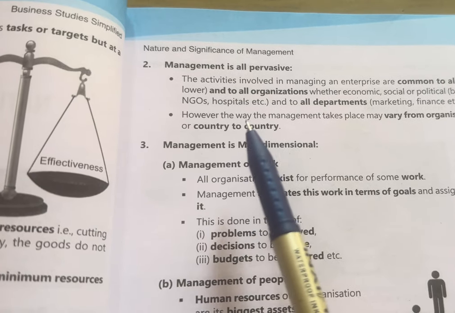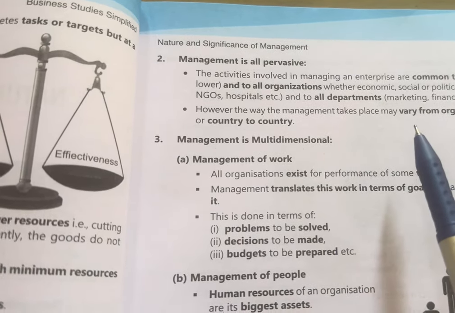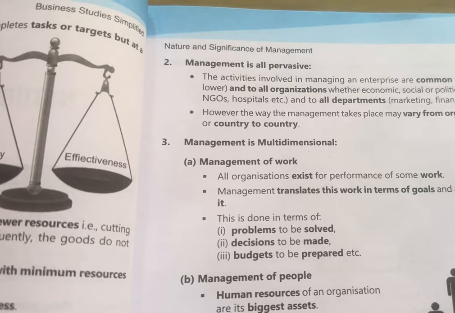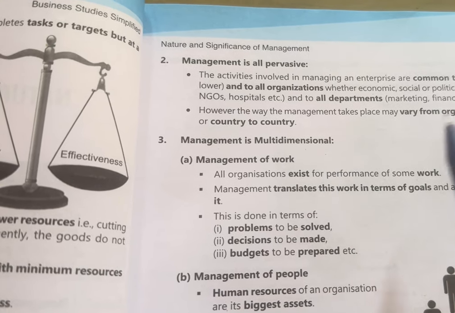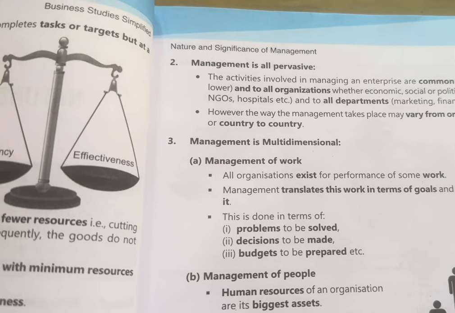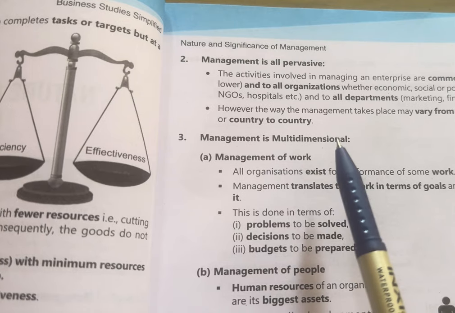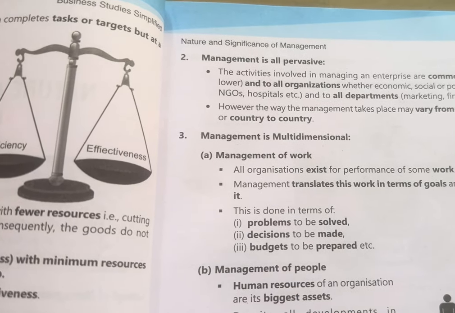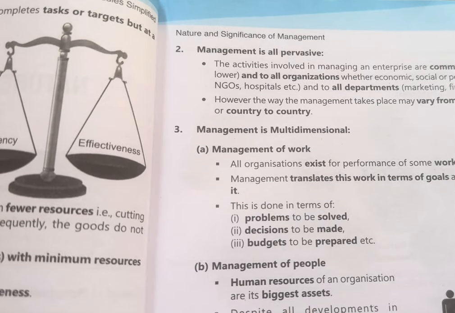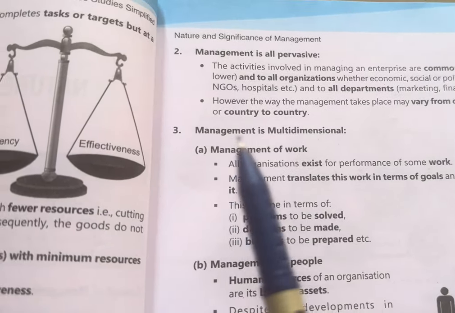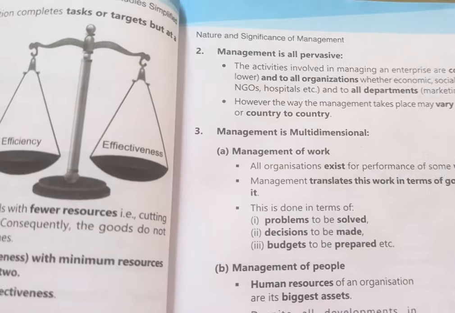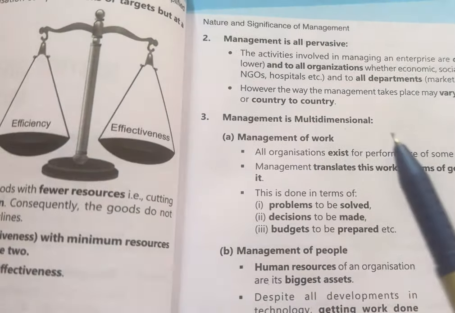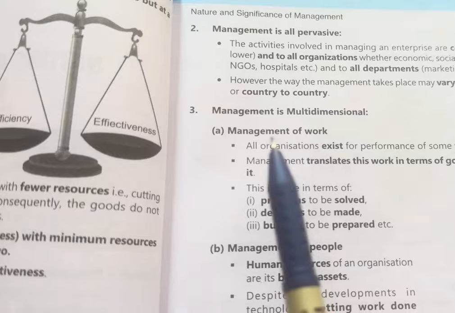However, the way the management takes place may vary from organization to organization. It means the way management works depends on the organization or country. In different organizations, management works differently, and it depends from country to country how management is there in one country with respect to another, how things get managed.